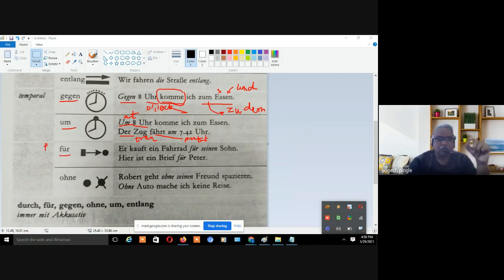Für means for. Kaufen is a verb. Kaufen means to buy or purchase. He purchases ein Fahrrad. Fahrrad means bicycle. Ein Fahrrad is in nominative form only. After für, you have to put the accusative form. He is purchasing a bicycle. For whom? For his